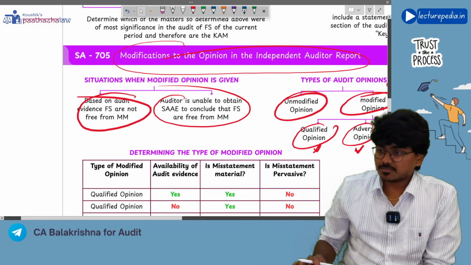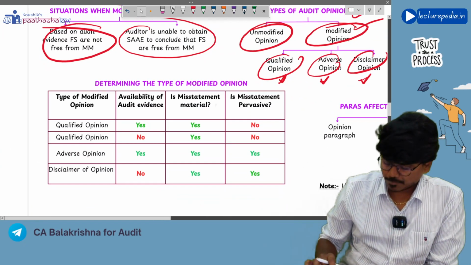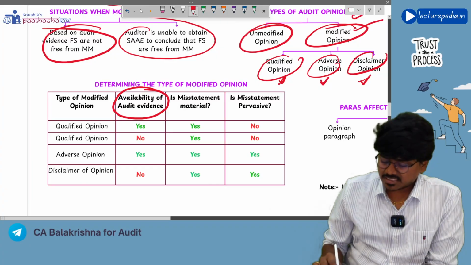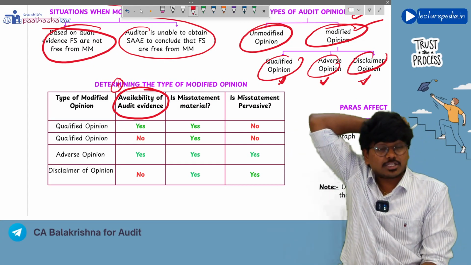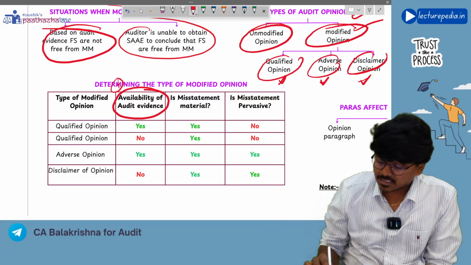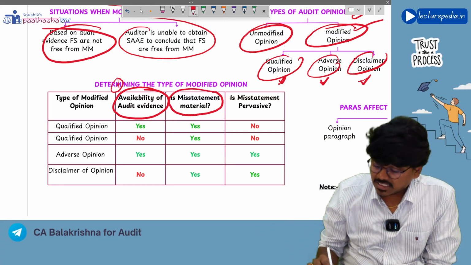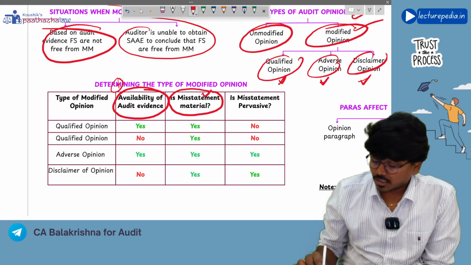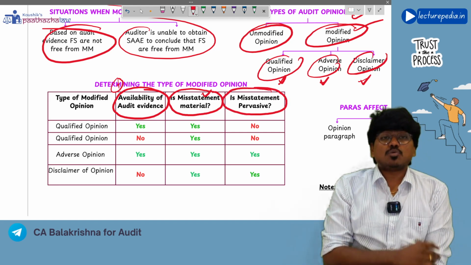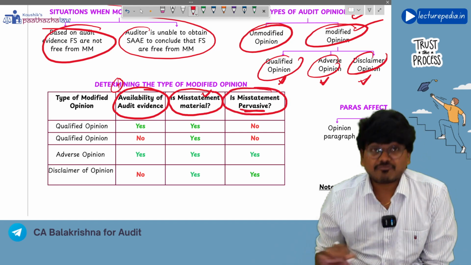First factor is whether audit evidence is available. This is the first factor that needs to be considered, availability of audit evidence. Next, whether the misstatement is material. This is the second factor that you need to consider. Third one, if material, whether the misstatement is pervasive also. Now what is meant by pervasive, sir?